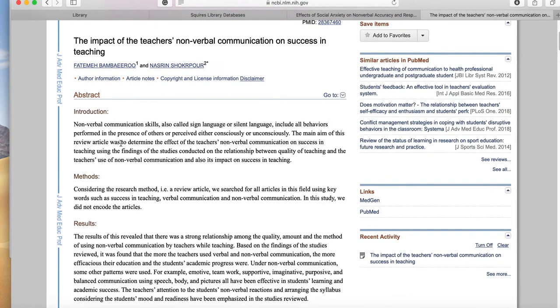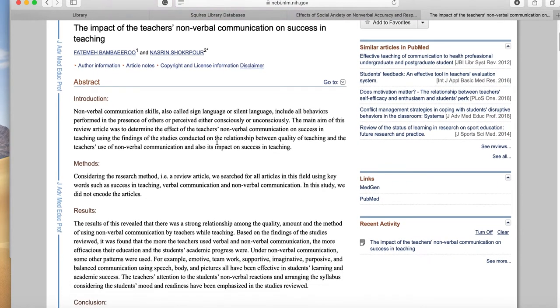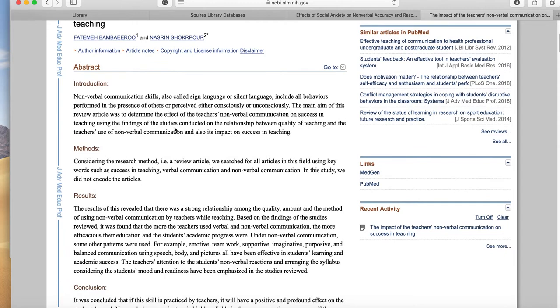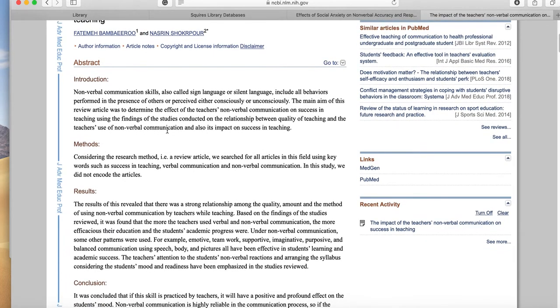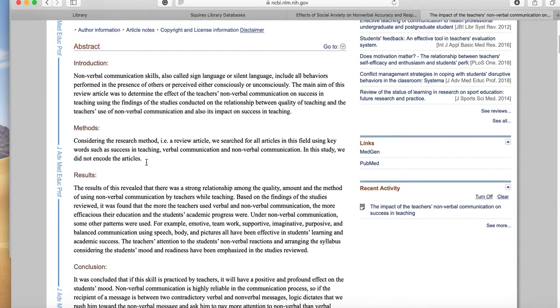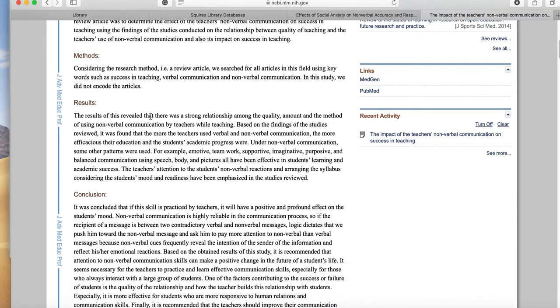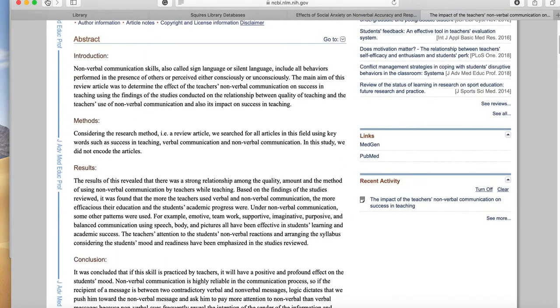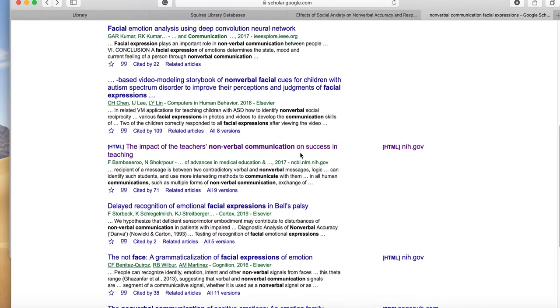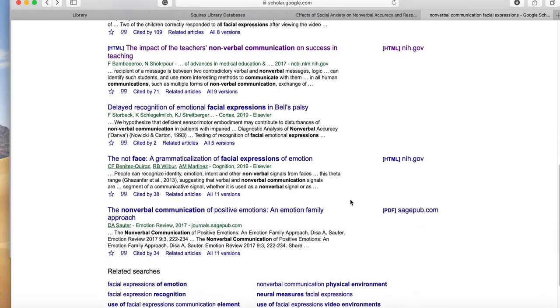So here, just got to glance at the abstract and see what this is about. Oh, and you know what? This actually wouldn't work either because this is also just a review article. They were not doing original research. They are also simply doing a review of other research articles. So I'm going to keep looking.